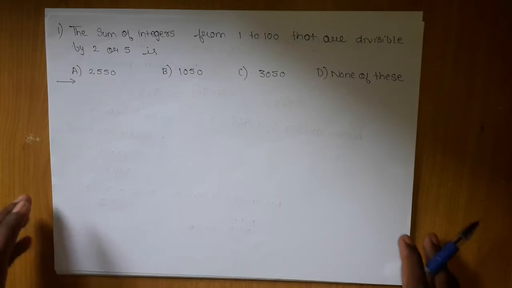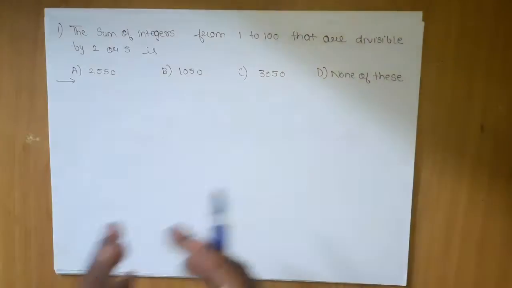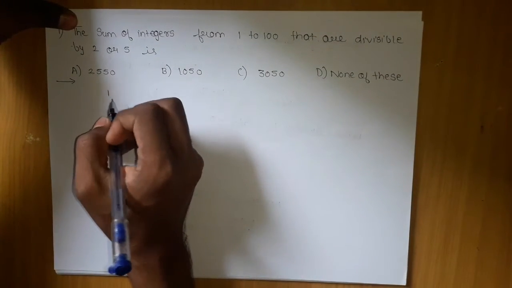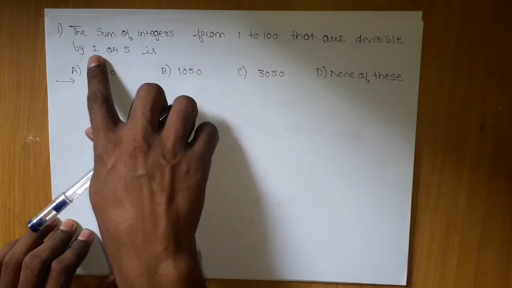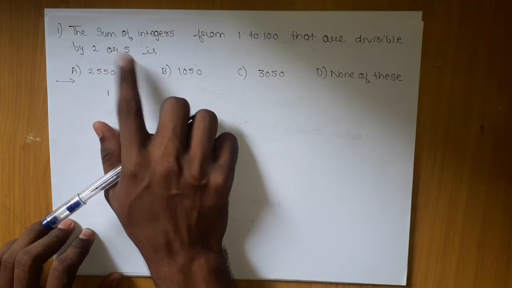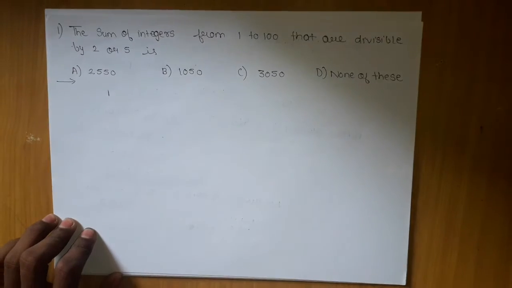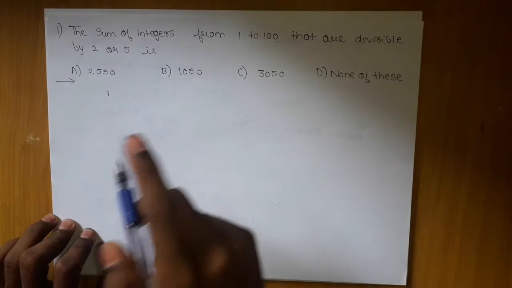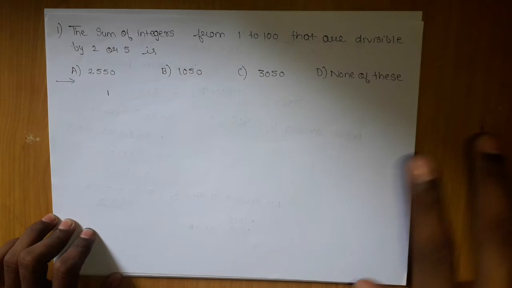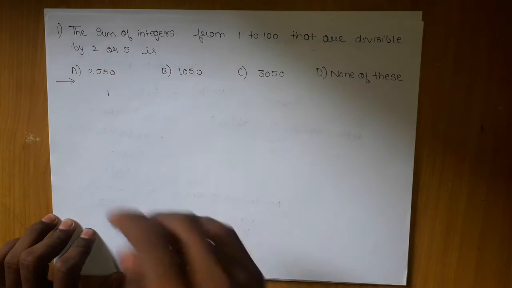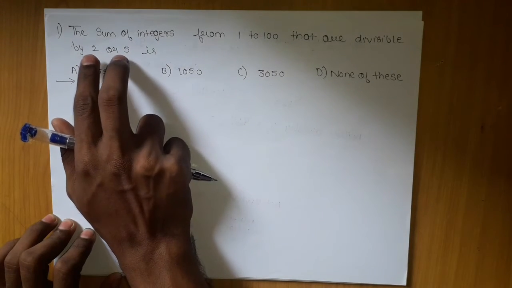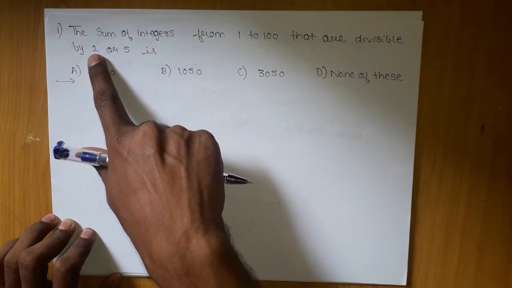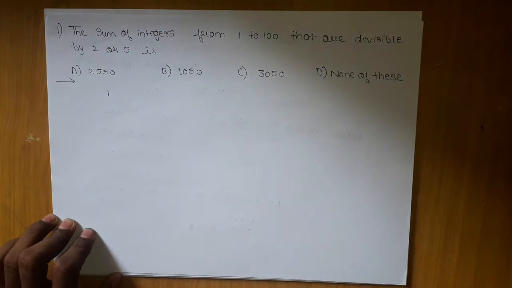So in this question, we are going to approach it in a similar way to the previous problem. First I will try to find the numbers which are divisible by 2, and then I will find the numbers which are divisible by 5. Then I will try to find the numbers which are divisible by both. Now they are asking for the sum of integers which are divisible by 2 or 5, so they should not be counted twice. Then the sum of the series of numbers divisible by both 2 and 5 should be subtracted from the sum of the numbers divisible by 2 plus the sum of those divisible by 5. So hope you have understood what I meant.